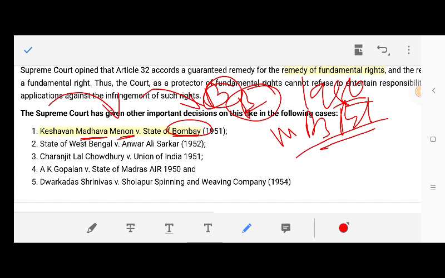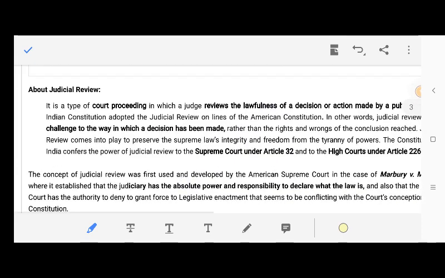Another is State of West Bengal versus Anwar Ali Sarkar. As the title itself says, that person might be Bengali, so State of West Bengal. 1951, it follows a chronology, 1951 to 1952. Then Chiranjit Lal Chowdhuri versus Union of India, 1951. A.K. Gopalan versus State of Madras, 1950. We know the case of A.K. Gopalan and Maneka Gandhi. Then Dwarkadas Srinivas versus Sholapur Spinning and Weaving Company, 1954. These are the cases.